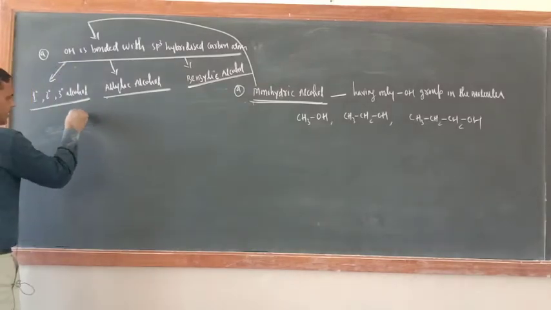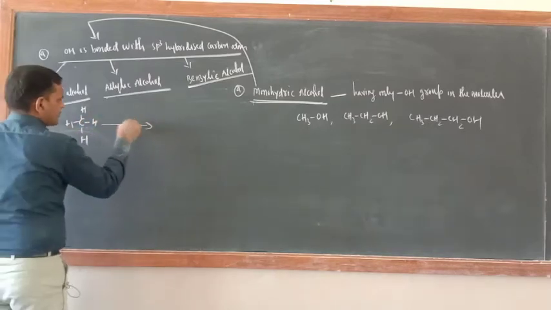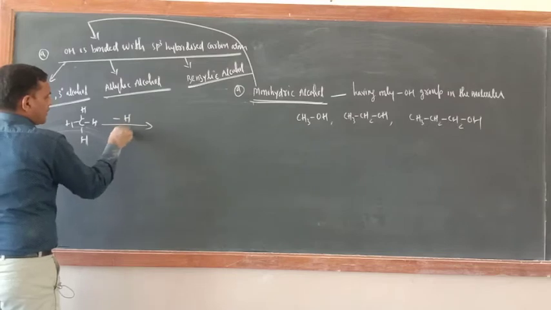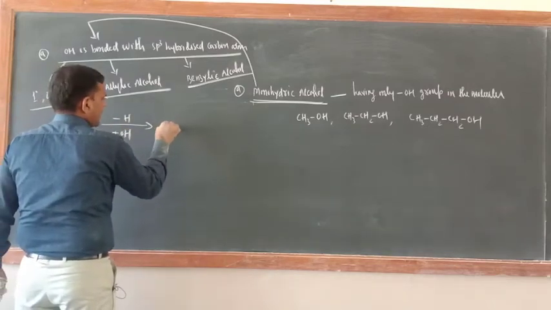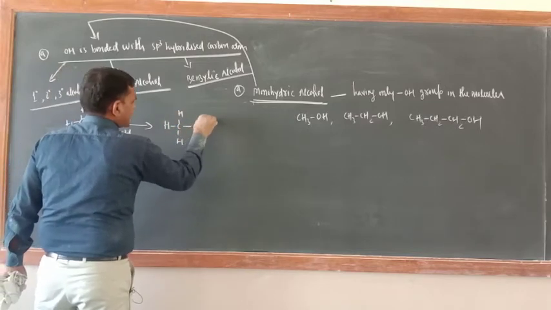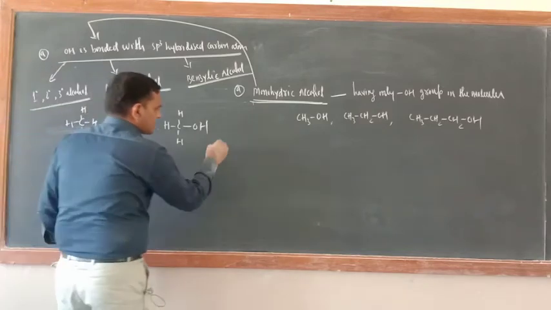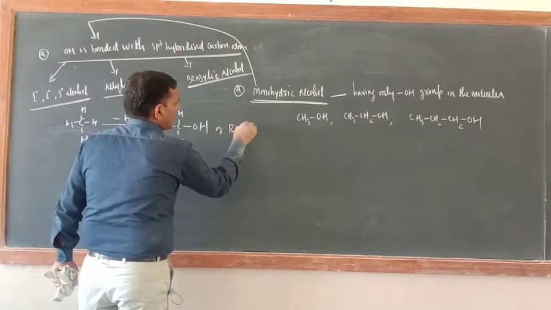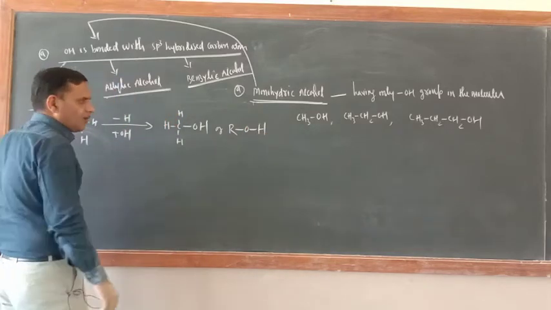What is this one? H and H, correct? Replace one H and put here OH. So what is this one? This is now HCH and OH, correct or not? Methyl alcohol or not? We can write this one ROH also, correct or not? ROH.